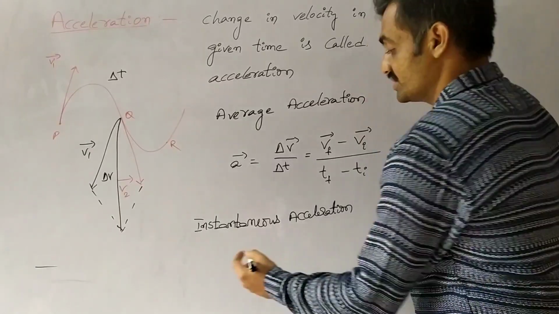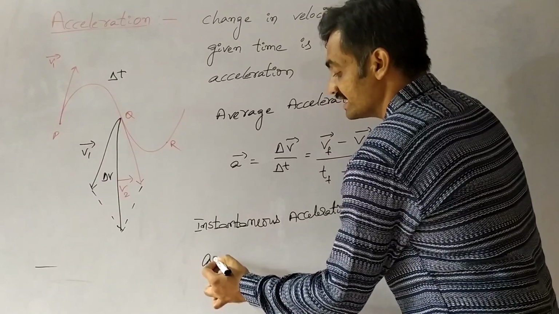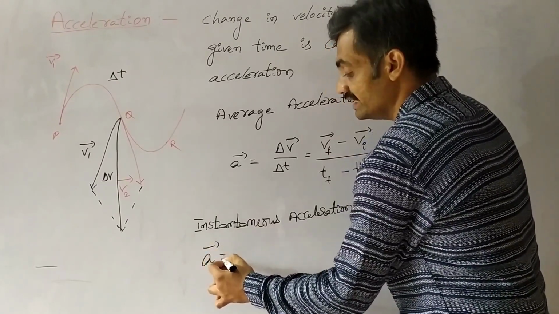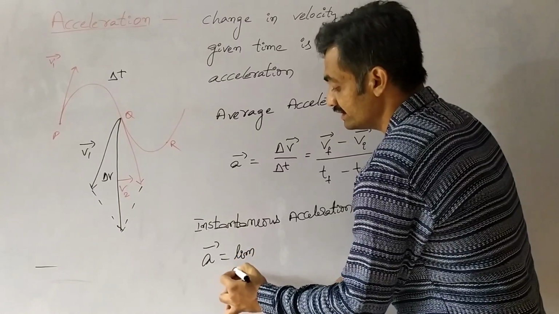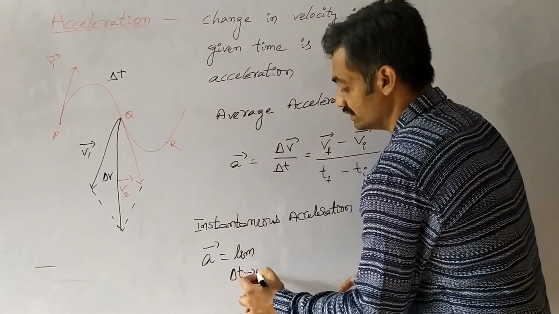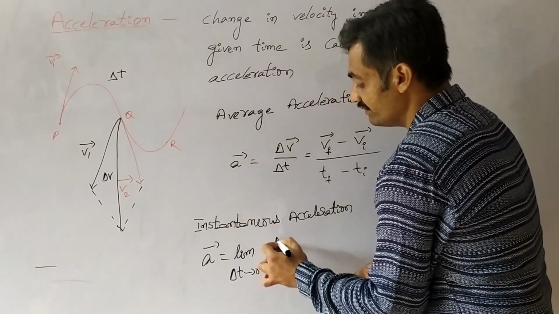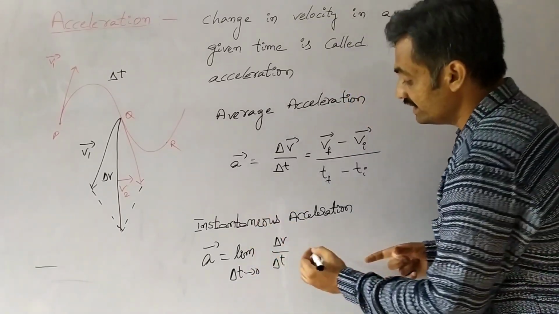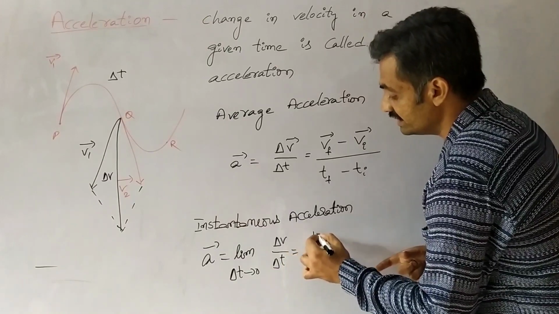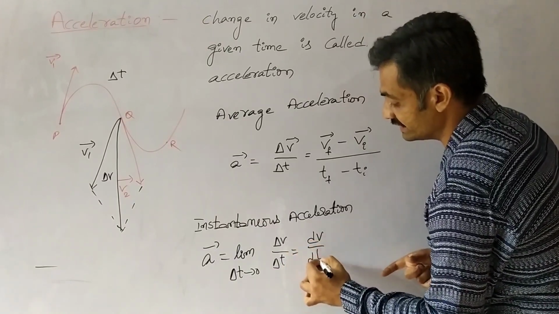It is represented as a bar equals the limit of delta t tends to 0 of delta v by delta t, which equals dv by dt.